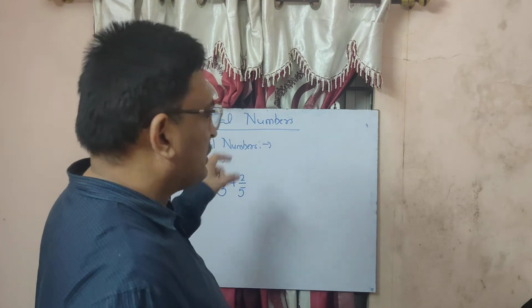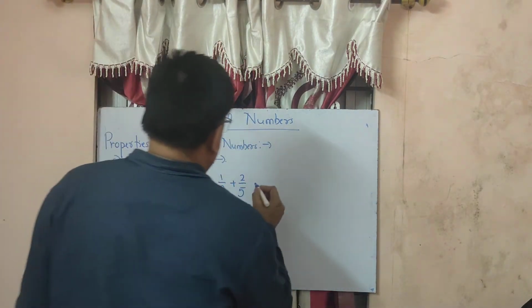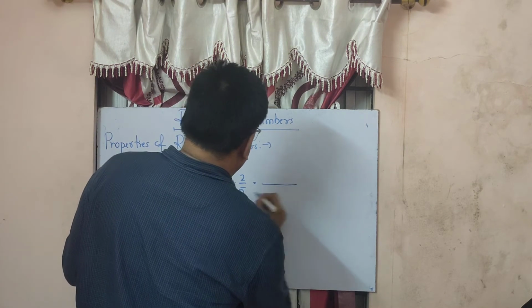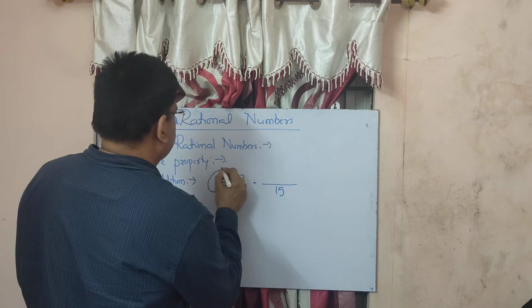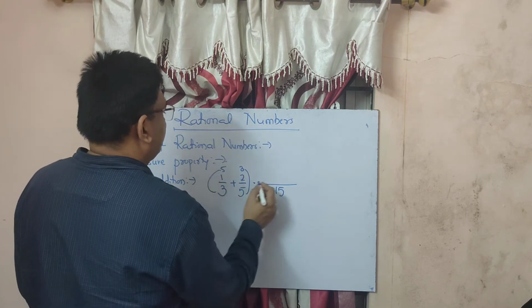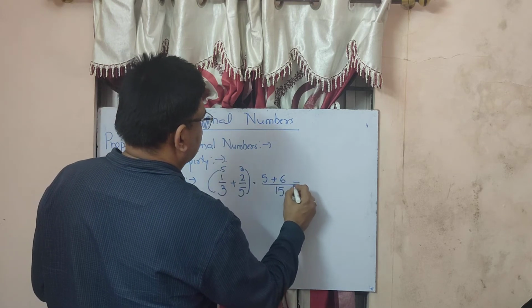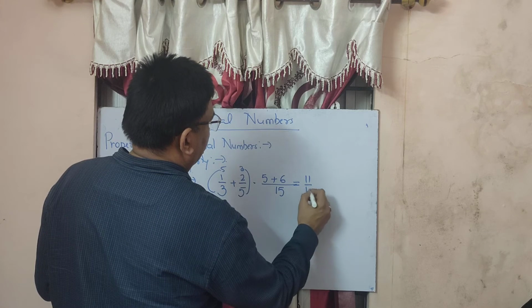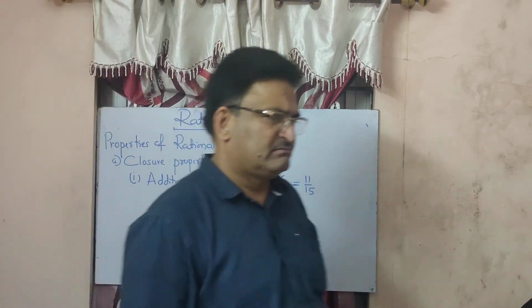So if we add two rational numbers, what will be the answer? 3 fives are 15, that is the LCM. 1 five is 5 plus 2 threes are 6, so 11 upon 15. Can anybody tell me what this 11 upon 15 is?